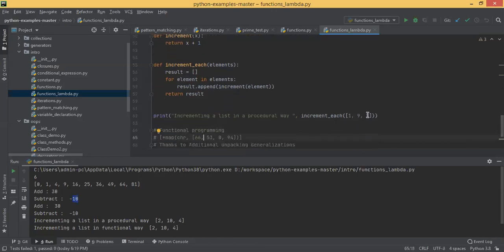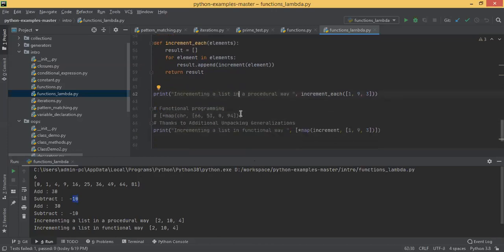You pass 193, it should return 2104, sorry. You have called it here, so this is one way you just use this. And another syntax you can see here is interesting. You call map, the same map function we have seen. You call the map function, and you passed the increment function here and a list also. What you did is call map increment and pass a list.